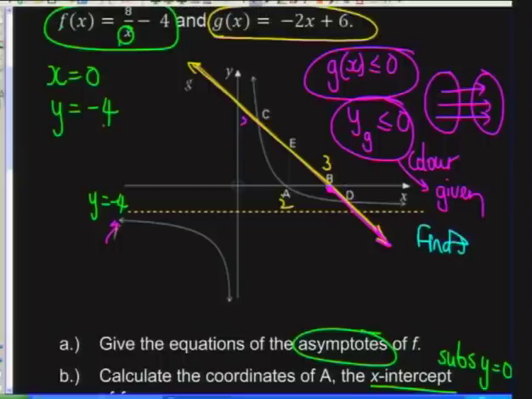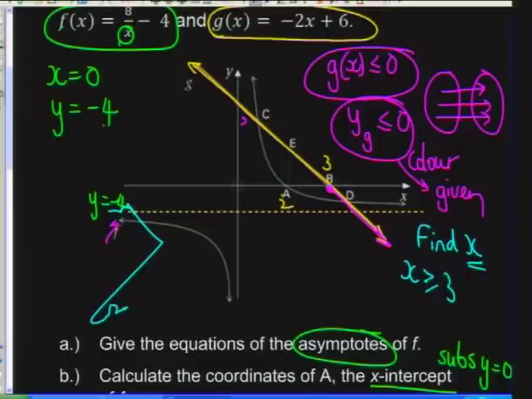So I must find x. And isn't that the usual maths question anyway? Find x. So that's happening. So I'm starting at 3 and I'm going all the way to infinity. So my x values would therefore be x must be greater than or equal to 3. That will make that statement true. That will make the given statement true.